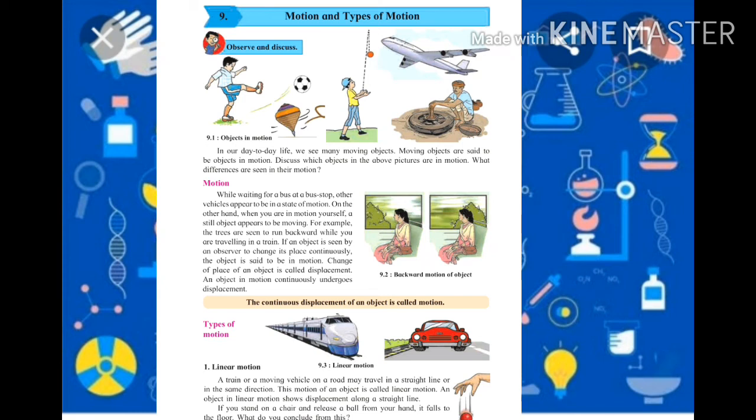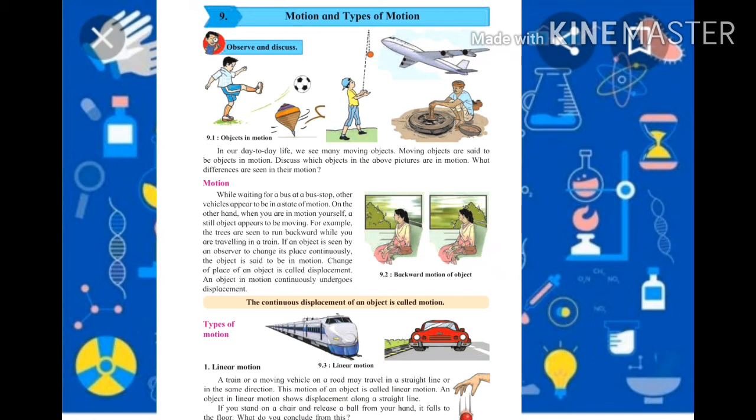If an object is seen by an observer, as we are observing means we are observers, if an object is seen by an observer to change its place continuously, the object is said to be in motion. Means as we are observing, that object changes place continuously, then we can say that object is in motion.